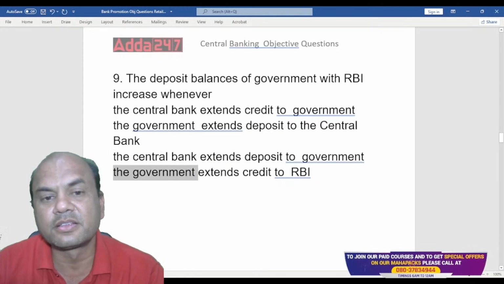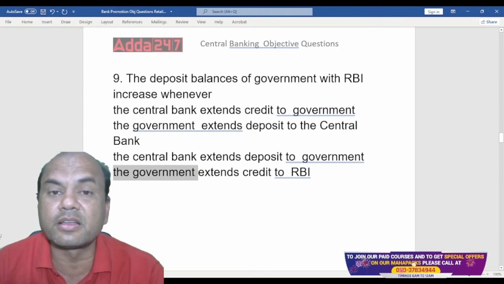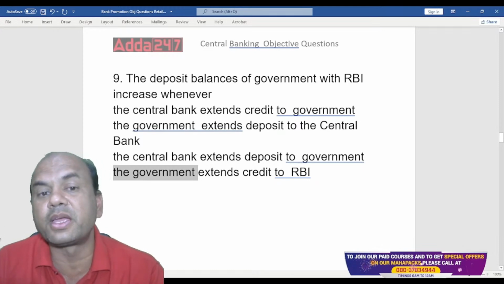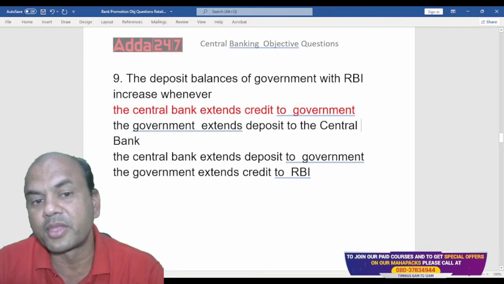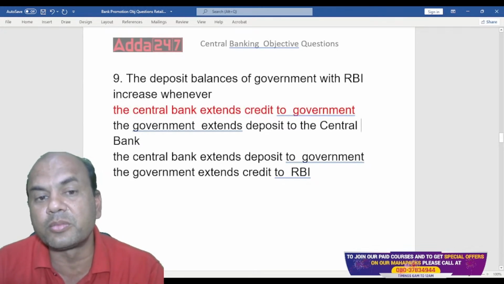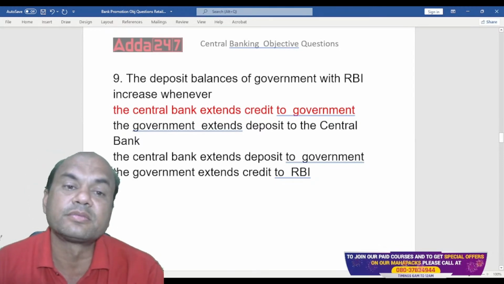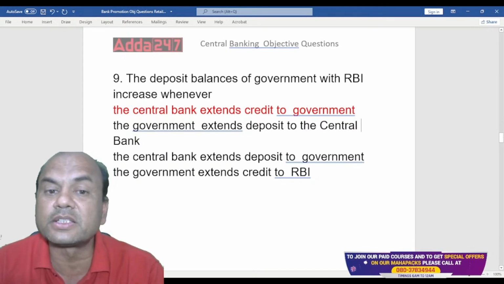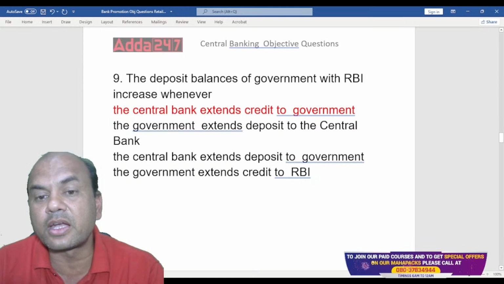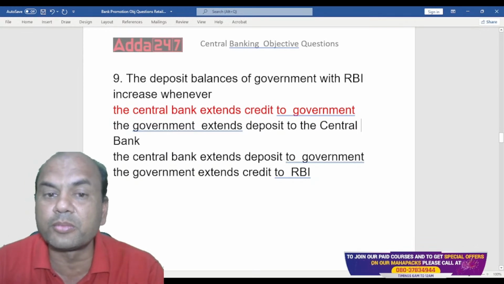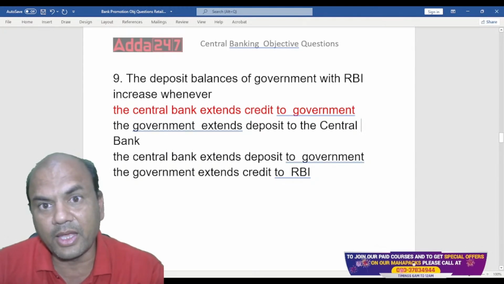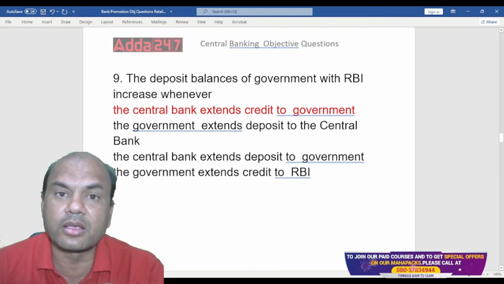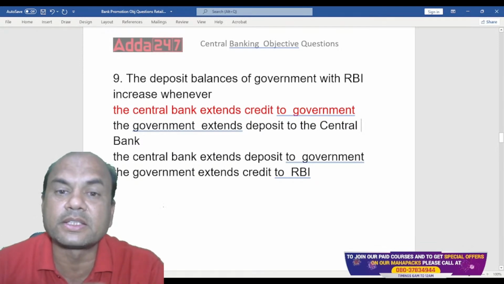Many of us might not get the exact logic behind this, but the correct answer is that the central bank extends credit to the government. Whenever the central bank extends credit to the government, the deposit balances of government with RBI will always increase. Don't you think it's reverse? Means it doesn't suit your logic? The bank is giving credit to the government and then the government's balance with RBI increases. It's like a bank giving you a credit card and then the savings account balance you hold with that same bank increases.